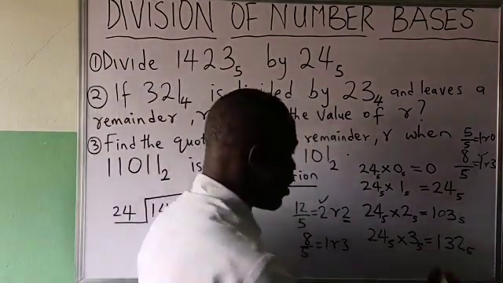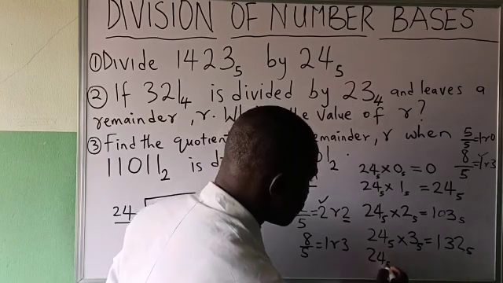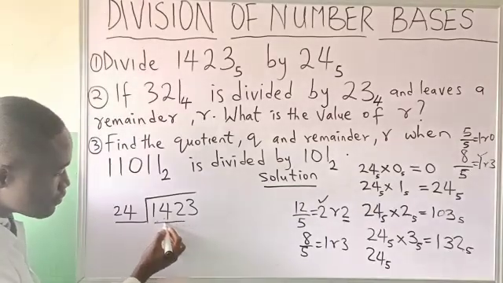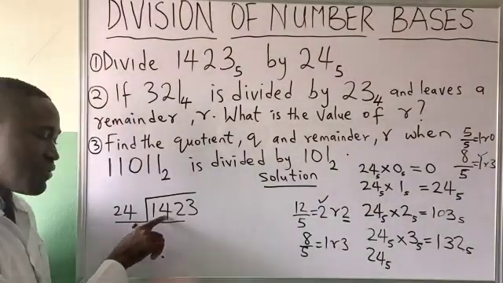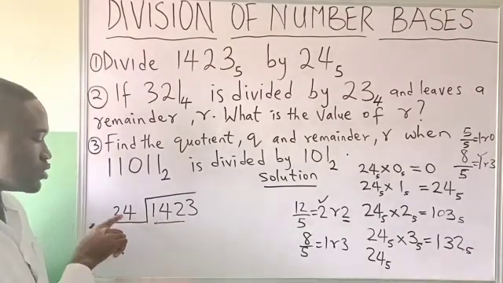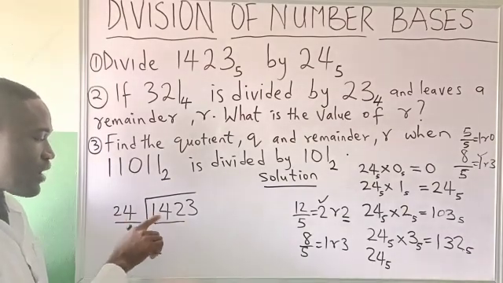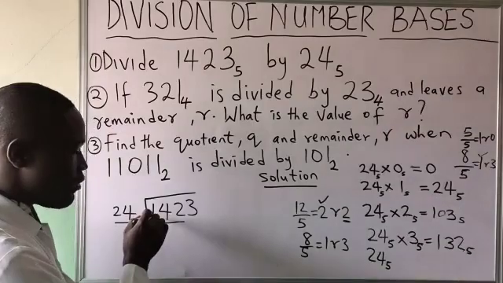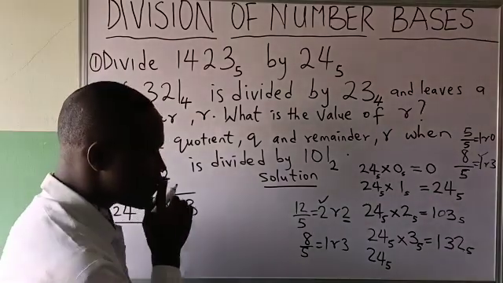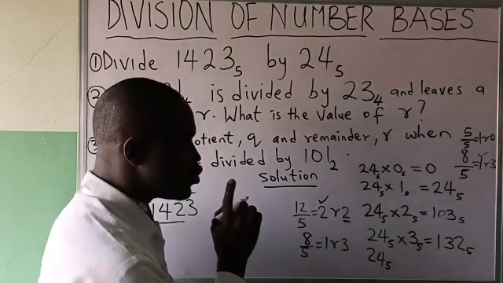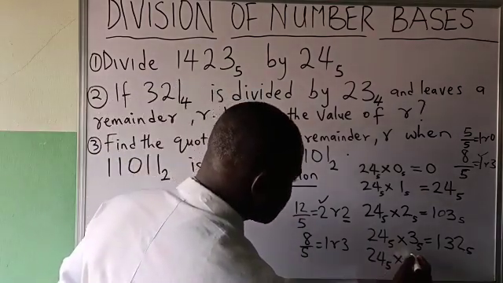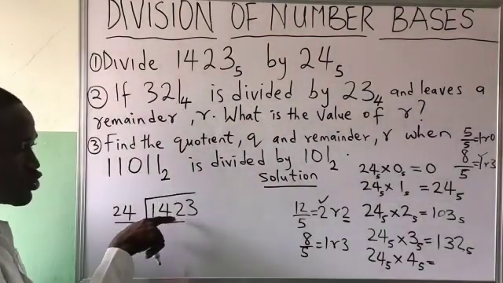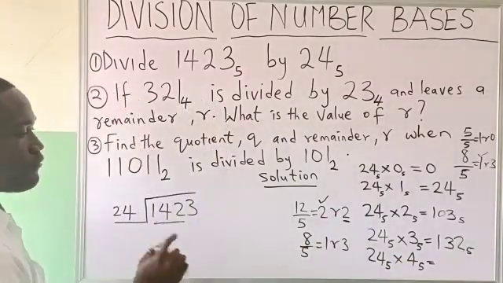Then I will also do again 2, 4, 5. Why I am continuing doing it is that I'm looking at 142. You know that 24 cannot divide 14, right? 24 cannot divide 1. 24 cannot divide 14. So we'll check 24 divide 142. Now, we have reached 132. 132 is not up to 142. We now say that what we will do is, we now say this times 4 to base what? 5. Let's see what it will give us, whether it will be greater than 142 or smaller than 142.